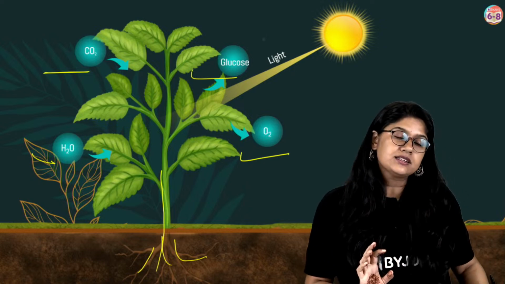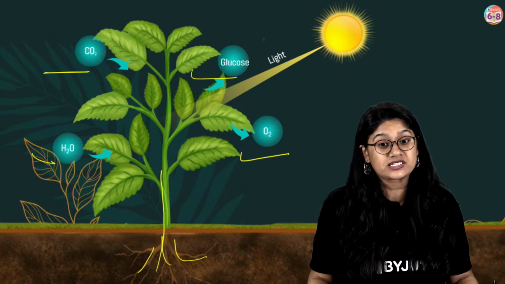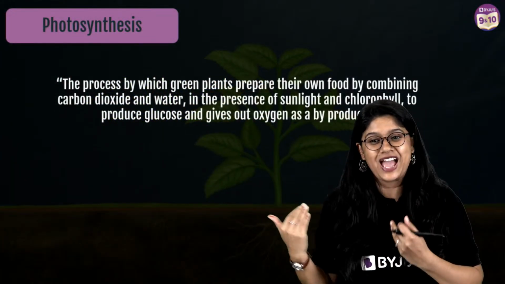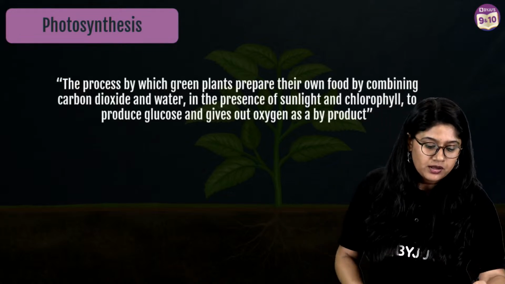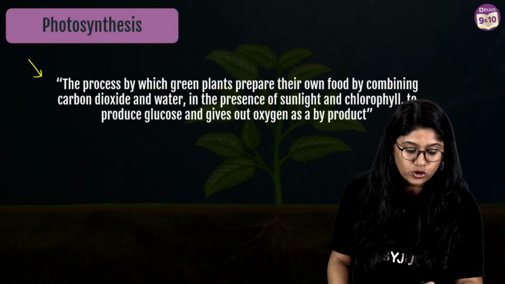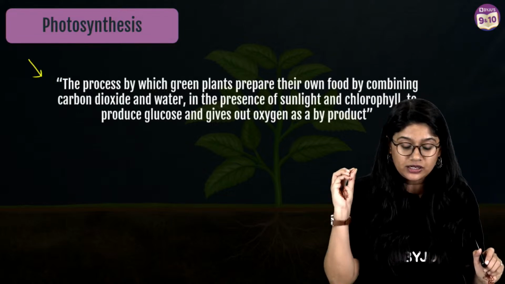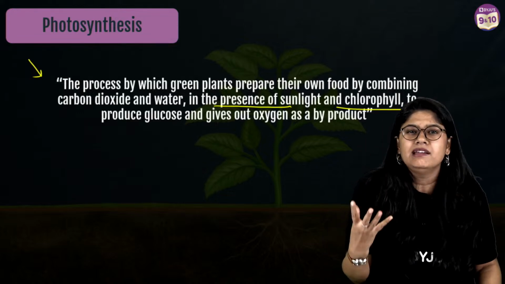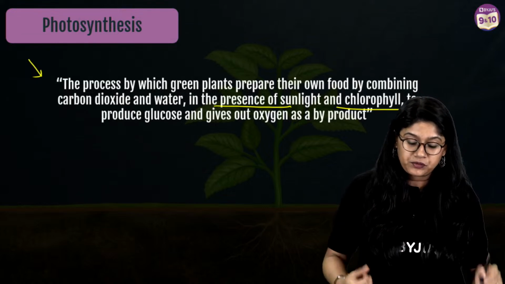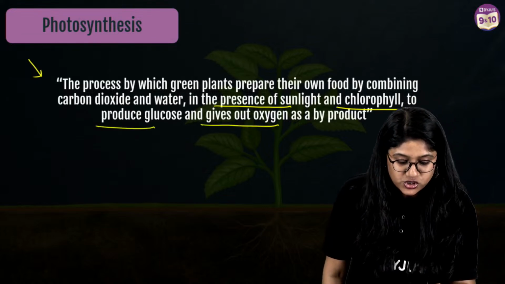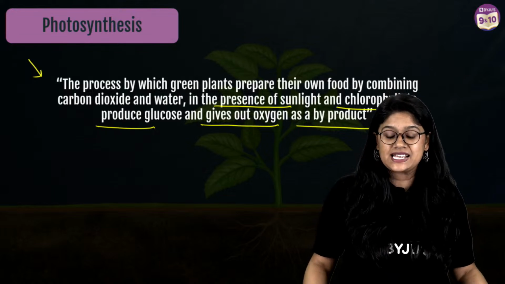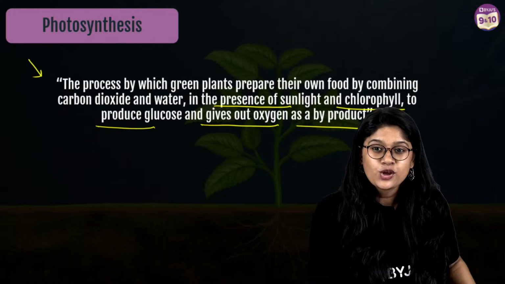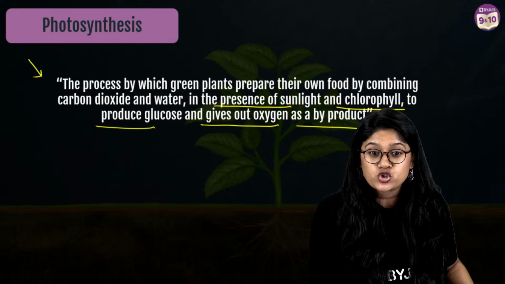So everyone, are we clear? These are the important things that are required for photosynthesis. And now I'm sure all of you will be asking, ma'am, how to define photosynthesis? Here we have it. Please do remember this. The process by which green plants prepare their own food by combining carbon dioxide and water, in the presence of sunlight and chlorophyll, to produce glucose and give out oxygen as a byproduct, we call this process photosynthesis. Chlorophyll gives a green color to the plants and is present in the leaf. Are we clear, everyone?